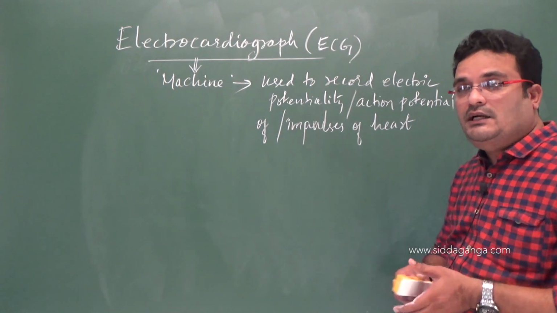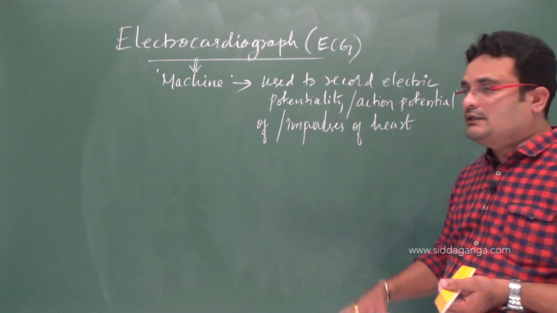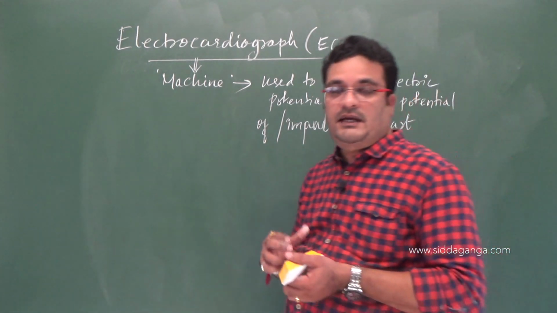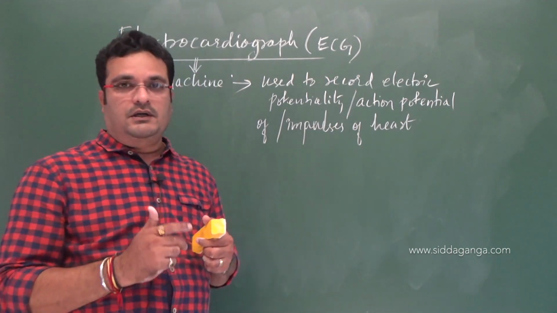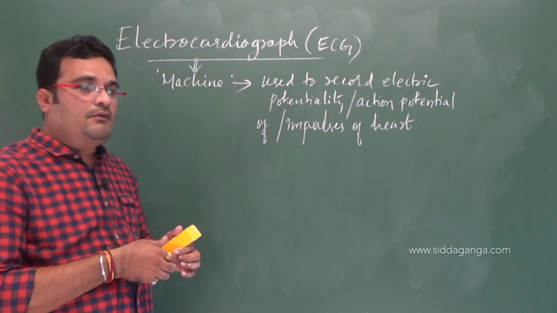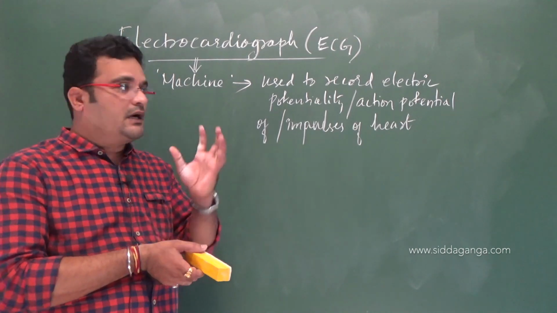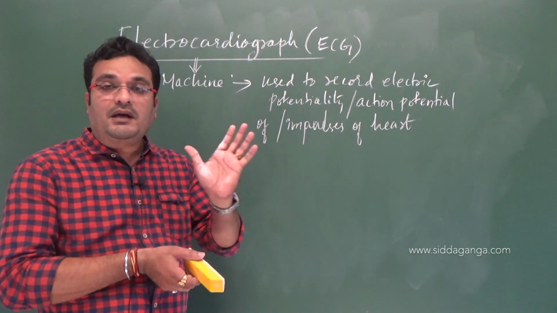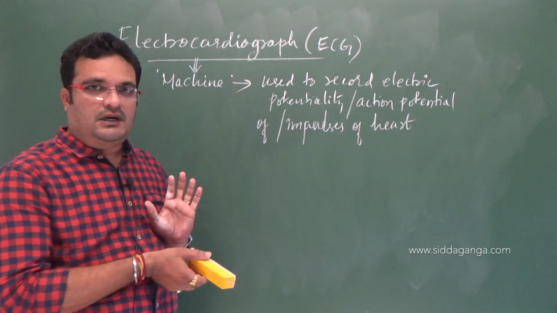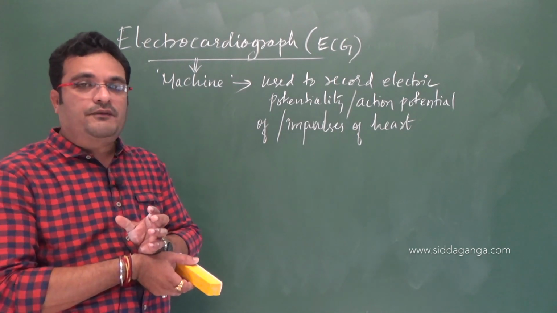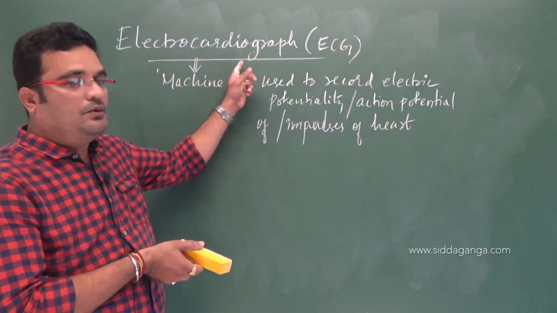The needed impulses for the contraction of the heart chambers are generated and propagated from SAN to AVN, AVN to bundle of His to Purkinje's network, right? So the way these impulses move and the conduction pathways can be considered by taking the surface recording, right? By considering the configuration of different leads that are connected to the machine called electrocardiograph.